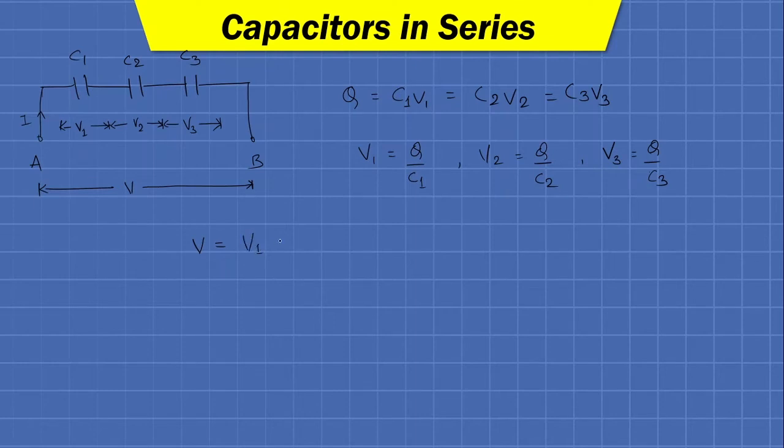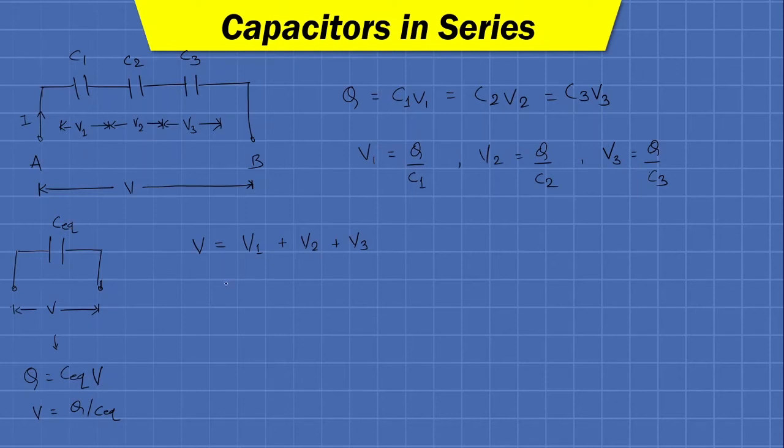So capital V will be equal to V1 plus V2 plus V3. So suppose there is an equivalent capacitor, say Ceq, which stores the same charge Q when the voltage of capital V volt is applied across its plates. Fine. Then we can write Q is equal to Ceq multiplied by V, or we can say V is equal to Q upon Ceq.